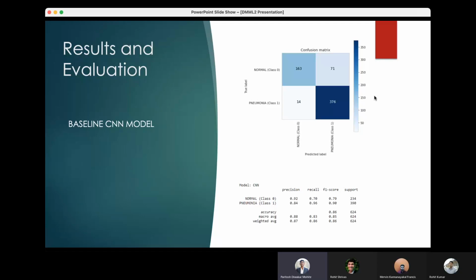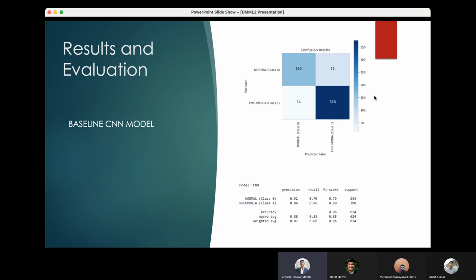Considering the confusion matrix of the VGG16 model, the true positive values in this case are 192, where the model correctly classified them as normal and predicted normal as well. The misclassified values in this case for class 0 are 42. The true negative values, that is the correctly classified values, are 377, where the actual values were pneumonia and the model also predicted pneumonia. The misclassified values in this case for class 1 are only 13.